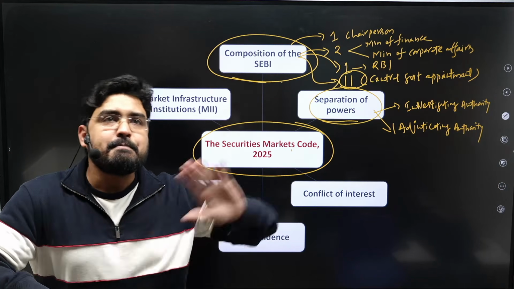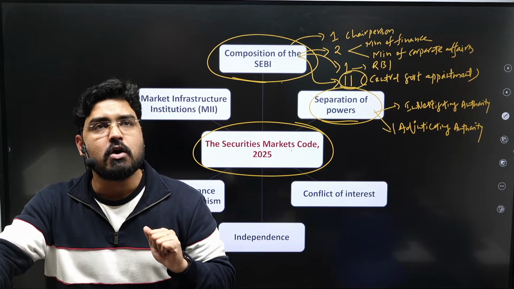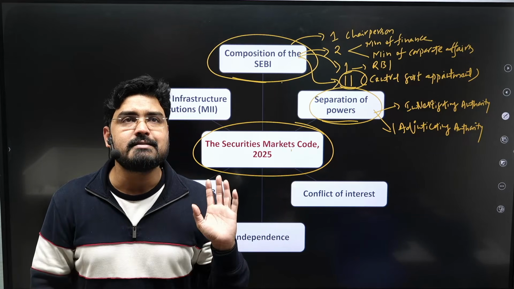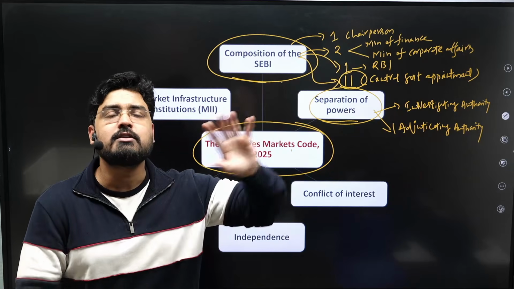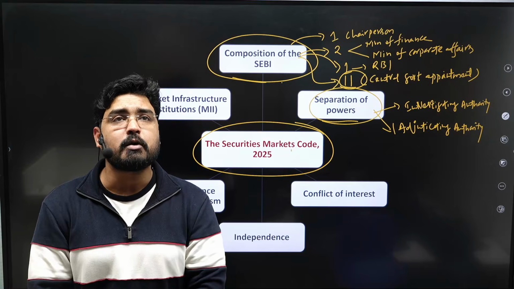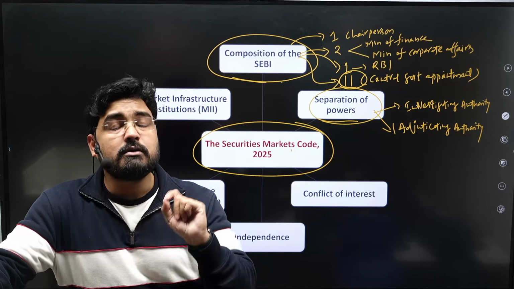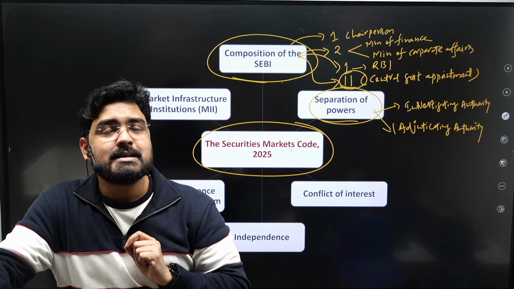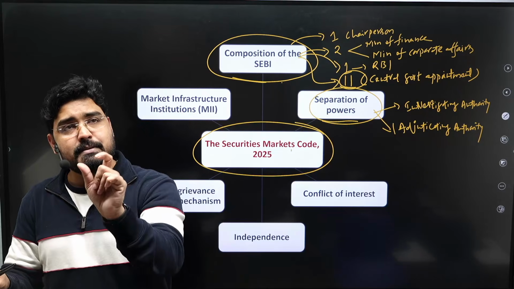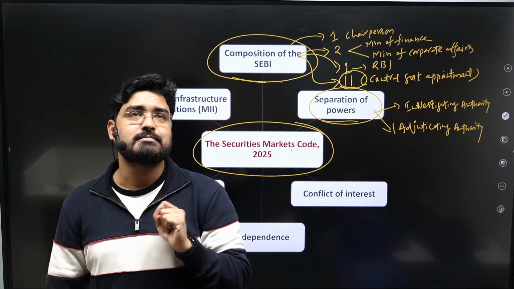Right? For example, in any civil or criminal case in the normal criminal law or civil law, the police department is going to investigate a particular case, and it is the judge or the judiciary which is going to adjudicate. That means it is the judiciary which is going to provide penalty, it is going to award punishment. Right? However, the same member doing both the jobs in the SEBI is against the principles of natural justice, and this may often lead to corruption.